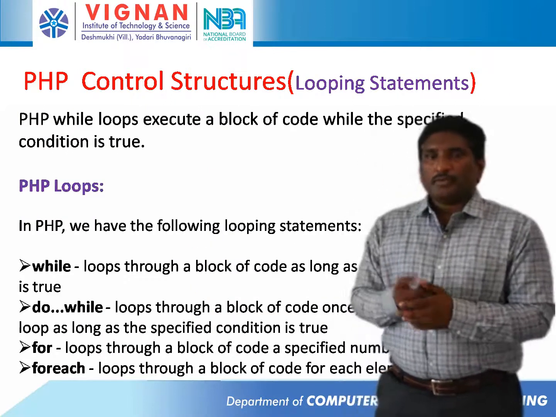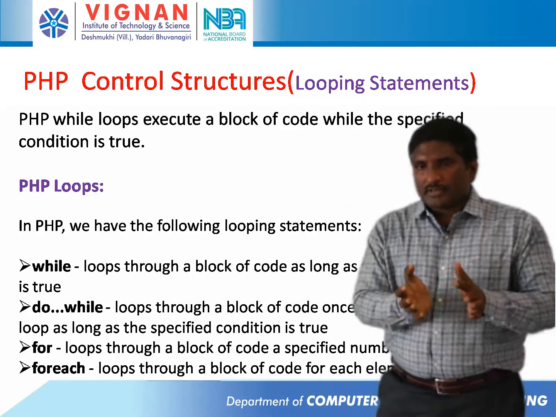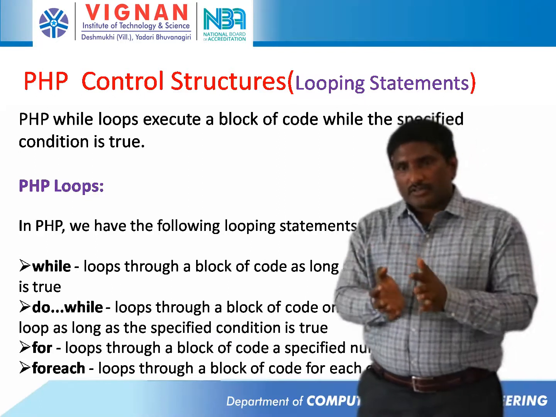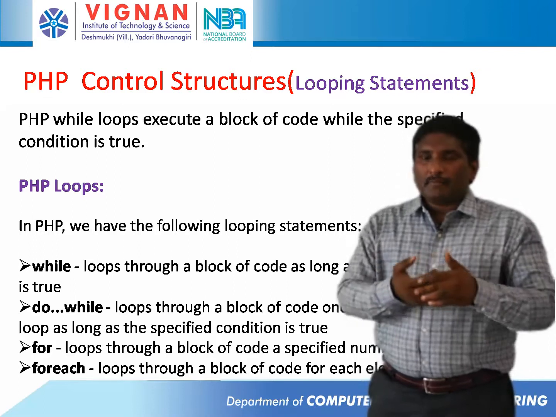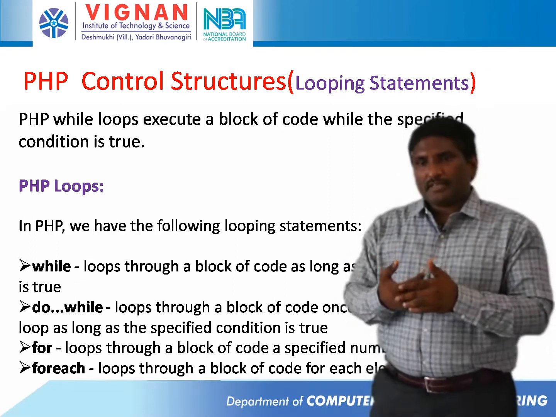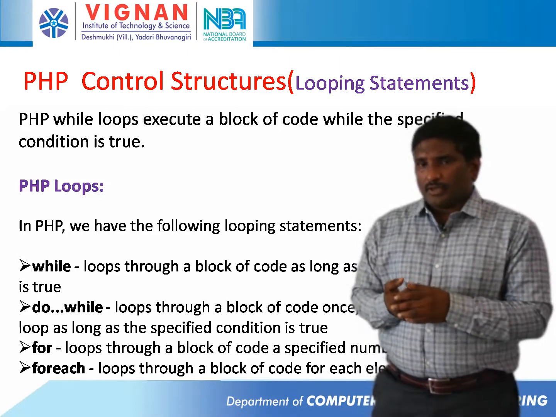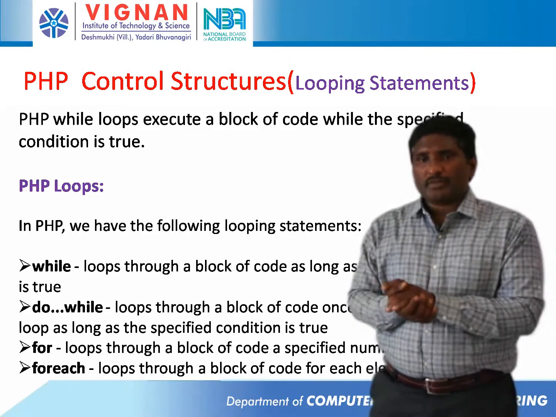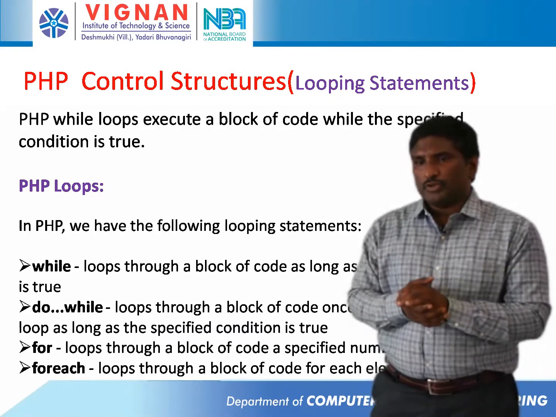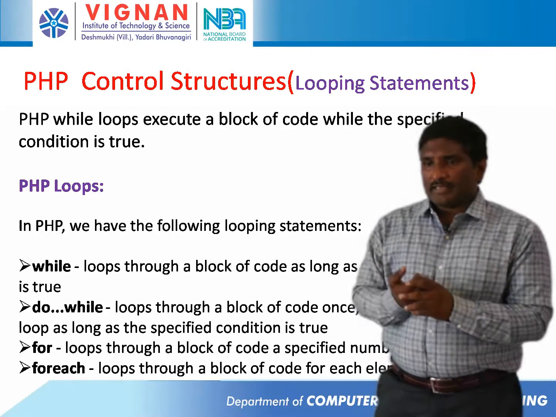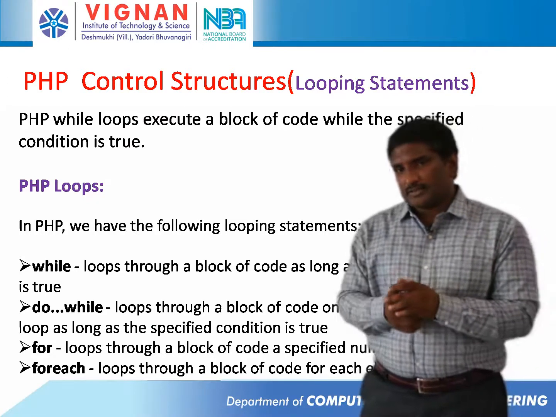Next, PHP control structures, looping statements. Earlier we discussed control structures, using the if else statement, nested if else, and switch. Here, looping statements. In PHP there are 4 looping statements: while, do while, for loop, and foreach loop. The PHP while loop executes a block of code as long as the specified condition is true.